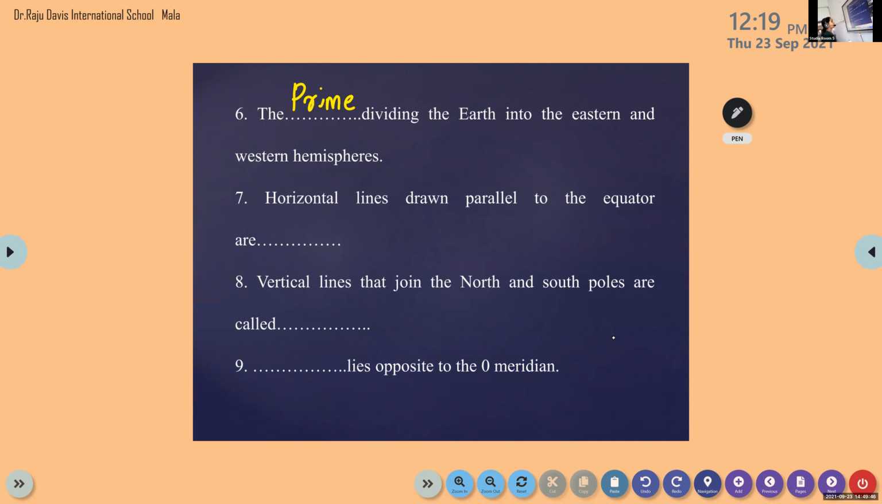Horizontal lines drawn parallel to the equator are latitudes. Very good. Please check your spellings. Next question: vertical lines that join the north and south poles are called? Longitude. Very good.